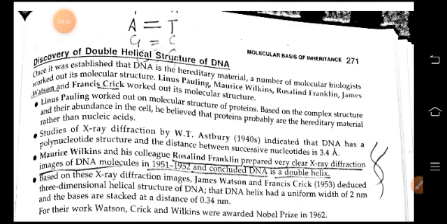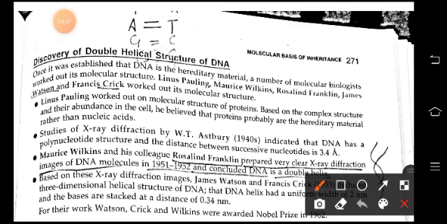Now come to the discovery of the double helical structure of DNA, which is very important. Once it was found that DNA is the hereditary material, a number of molecular biologists worked on its molecular structure. Linus Pauling, Maurice Wilkins, Rosalind Franklin, James Watson and Francis Crick worked out its molecular structure. Linus Pauling worked out a molecular structure of proteins based on their complex structure and abundance in the cell. He believed that proteins, rather than nucleic acids, are the hereditary material.